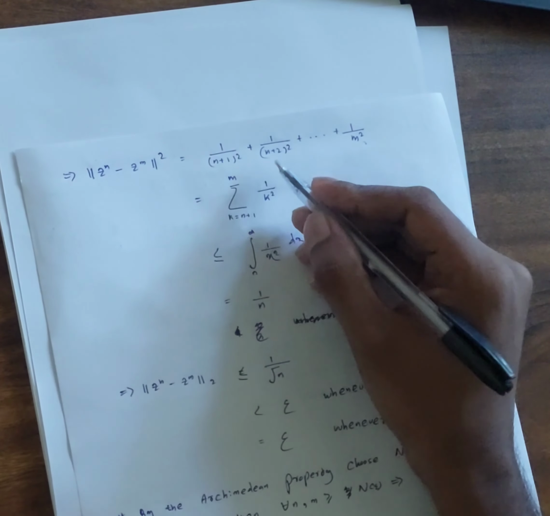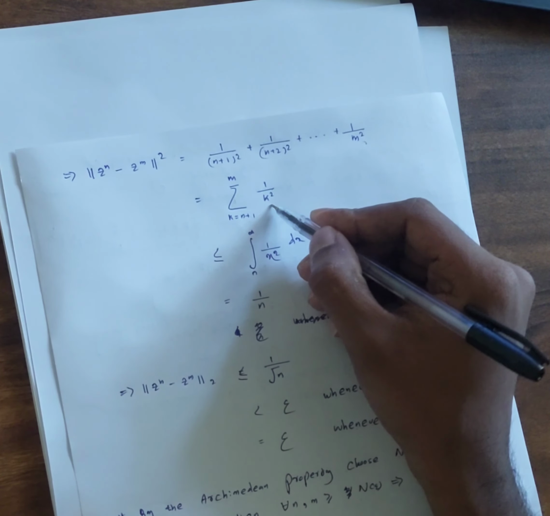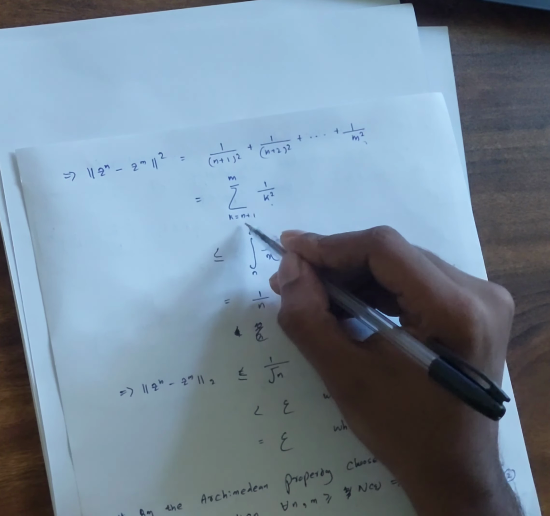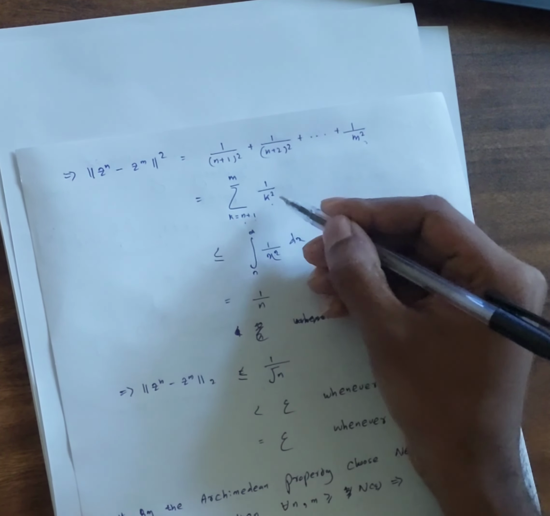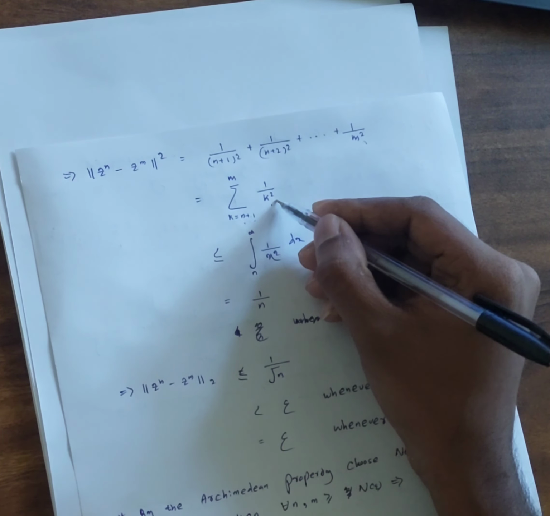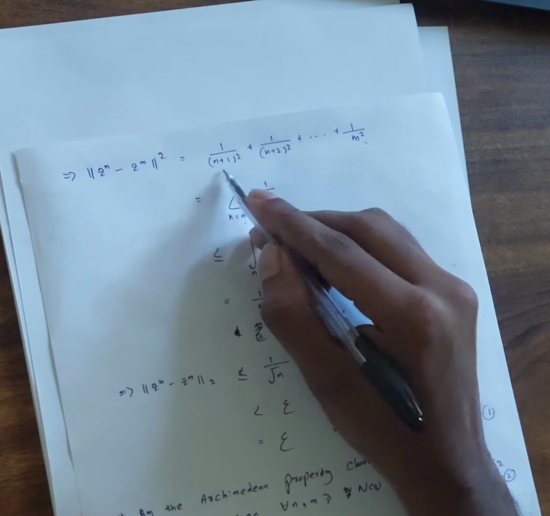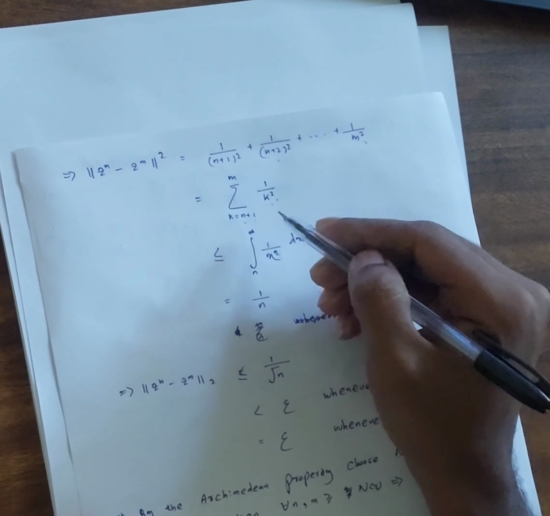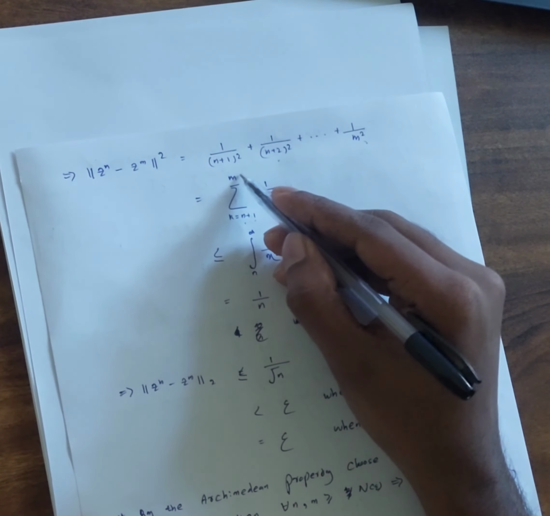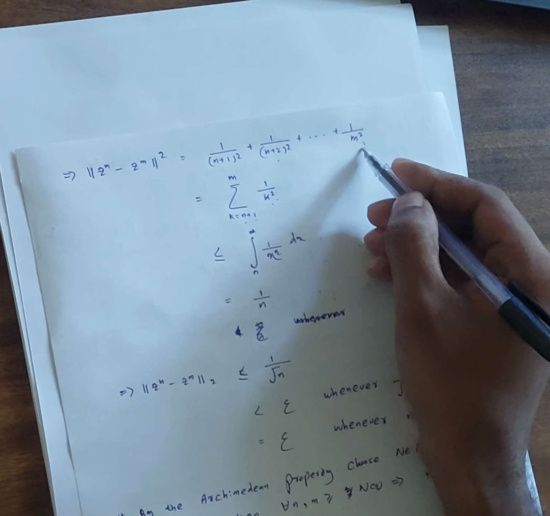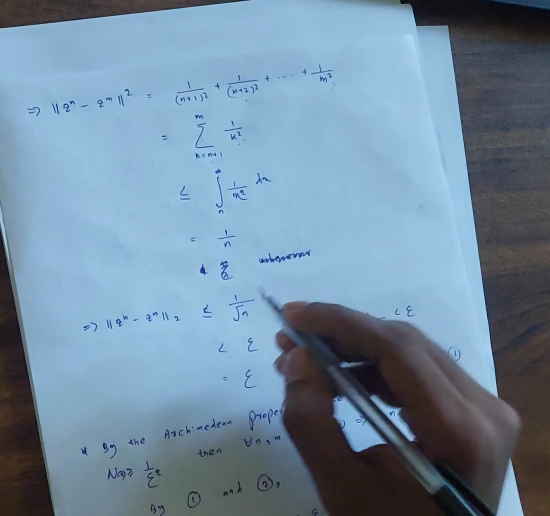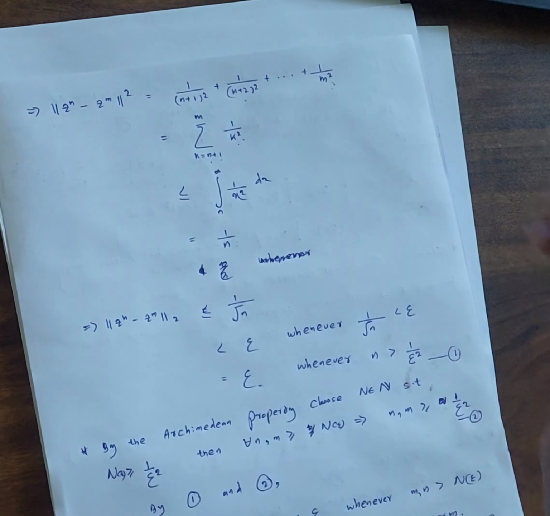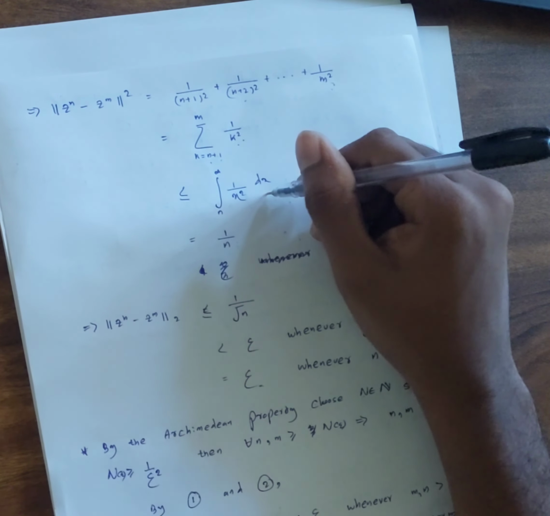Okay. So again we can write this in compact notation using k, where k goes from n plus 1 to m. So easily by subscripting, n plus 1 gives you the first term, n plus 2 gives you the second term, and the last term will be 1 over m squared. So this is clear. In order to prove this is less than epsilon, we should have an upper bound.